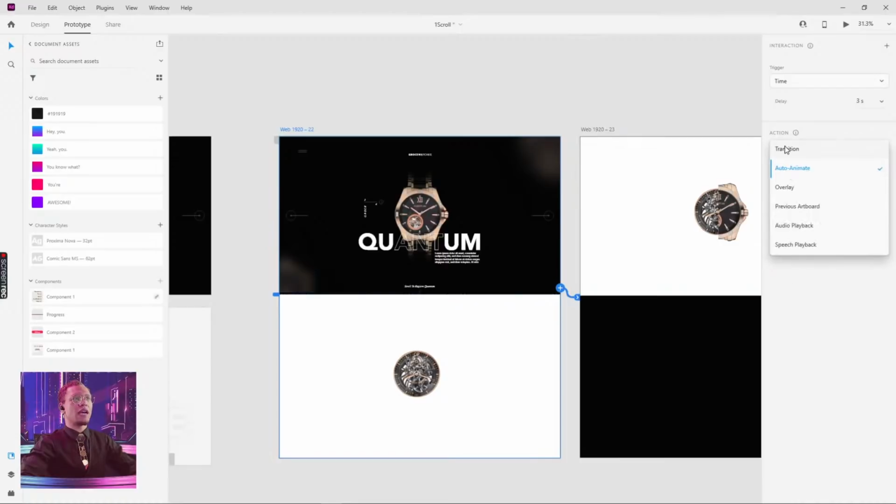Make sure that you are not on transition. Make sure you switch it to auto animate, that our destination is the correct artboard. You can also look at your arrow here. You switch the easing to whatever awesome animation piece we want here. I'm just gonna do snap because we snappy. And we want the duration to be 3 seconds, but I think we can pull it up to like 4. And we're just gonna test it. We're just gonna see what this does very quickly.